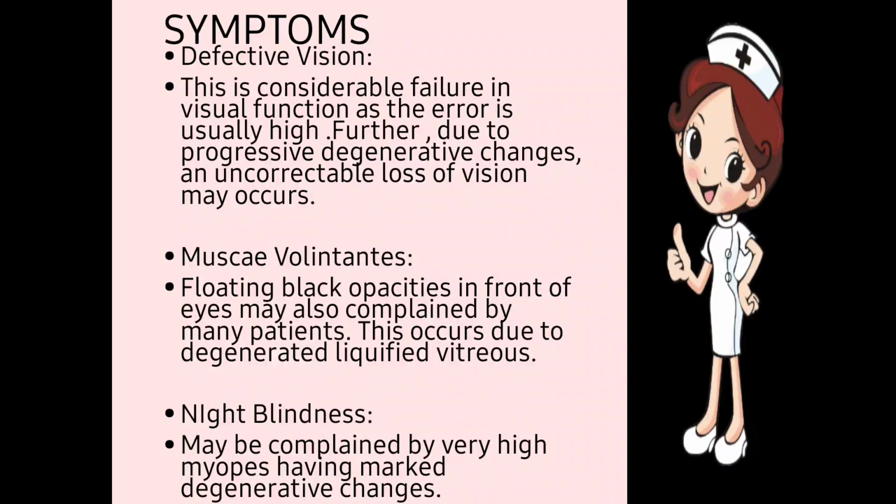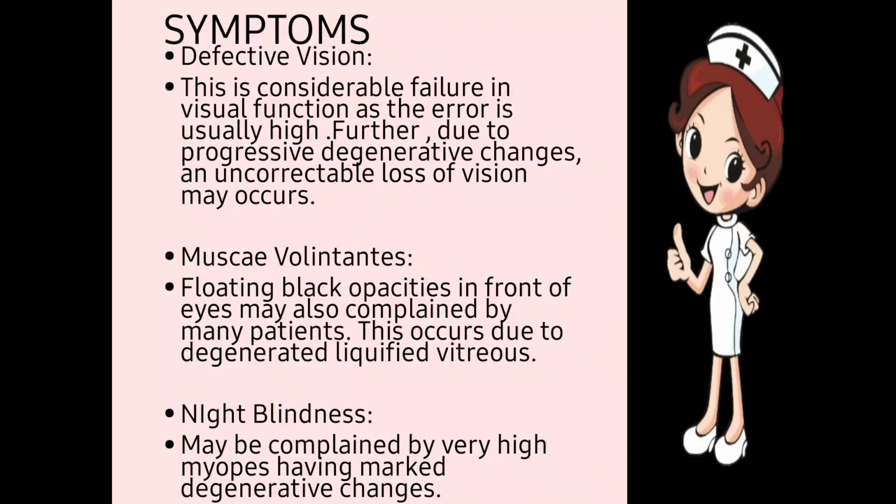Next one, floating black opacities. In case of this, floating black opacities in front of the eyes may also be complained of by the patient. As I have shown you, floaters are seen. So these are basically floaters, which the person can see, something moving in the sky, and it rotates as we rotate our eyes. So this is the complaint by the patient. This occurs due to degenerated liquefied vitreous. Vitreous is basically a gel which gets liquefied. Due to the liquefaction of the gel, black opacities are seen by the patient.